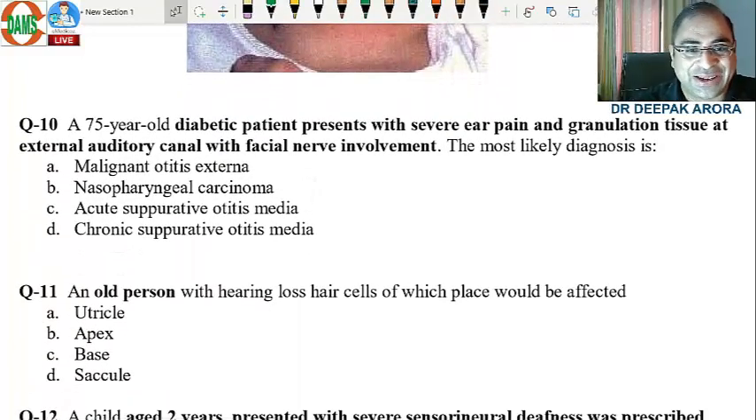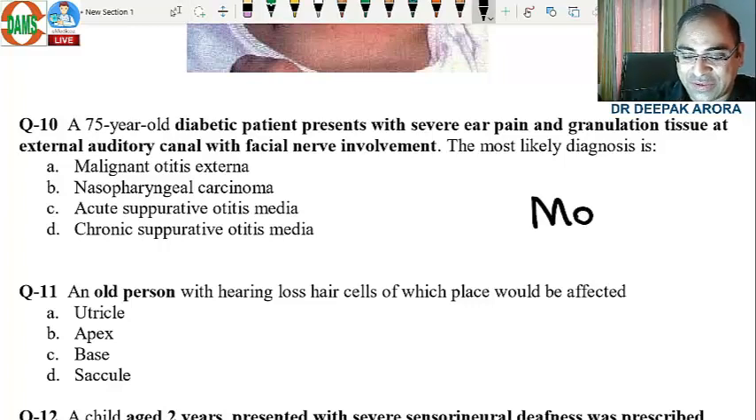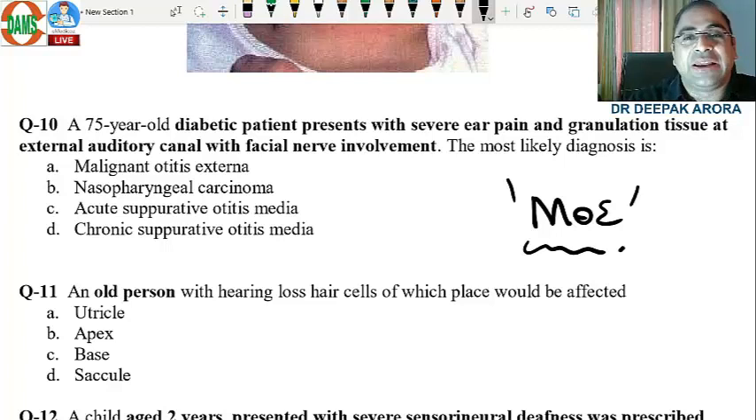Question number 10. No exam can be there without this MCQ, malignant otitis externa. If you have listened to our must-read topic, beta, this topic I have repeated 2 to 3 times, and I thank all the students who are giving me compliments for the last 2-3 days. All the questions were from the class notes, beta. Revise class notes again and again. Learn the concept. This is not the time to mug up the things now.